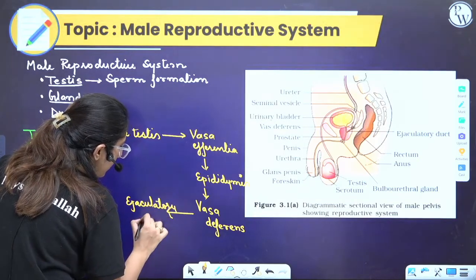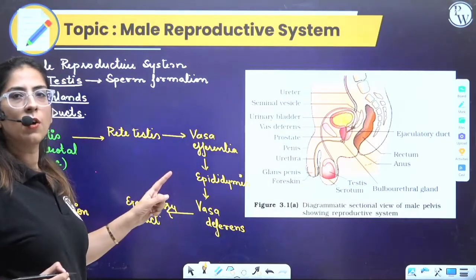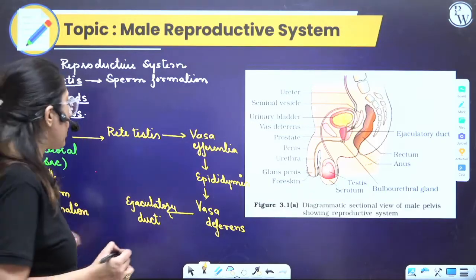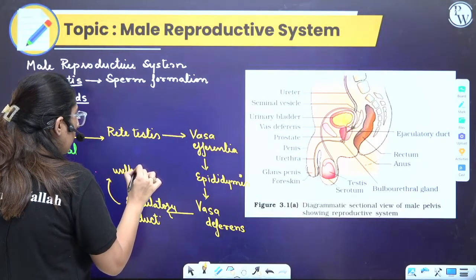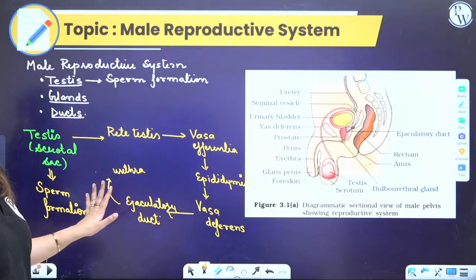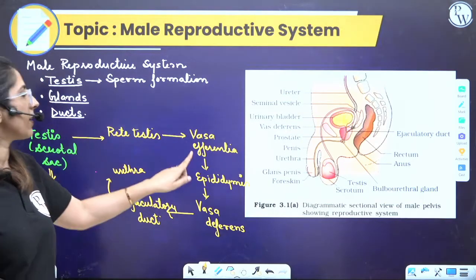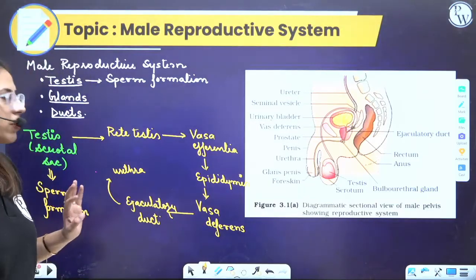From the ejaculatory duct, it goes out through the urethra. So all these structures are clear? The testis, rete testis, vasa efferentia, epididymis, vas deferens, ejaculatory duct, and urethra.